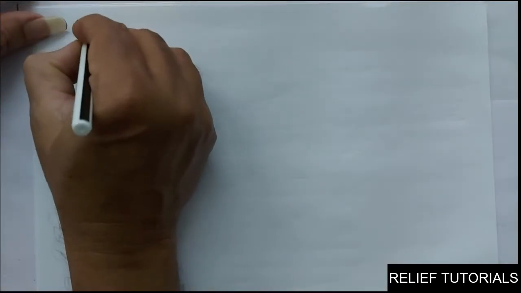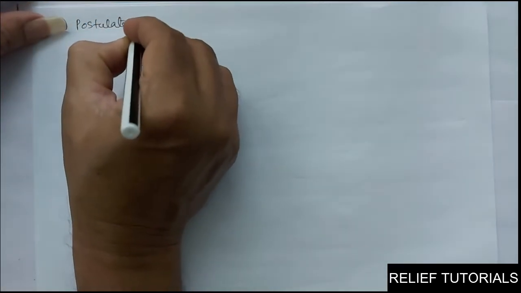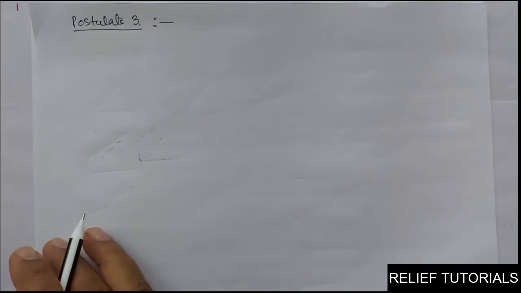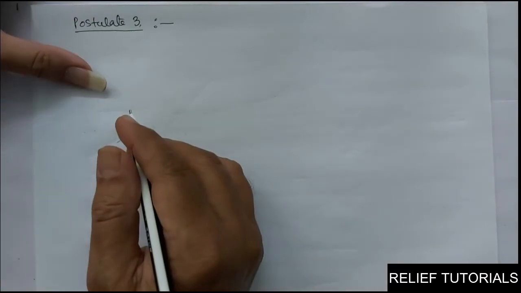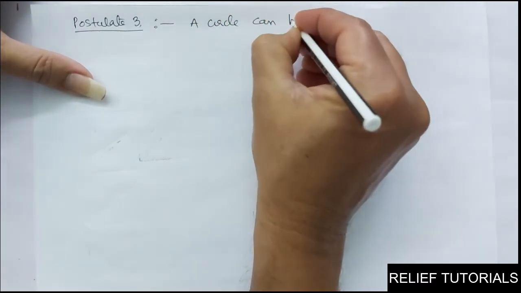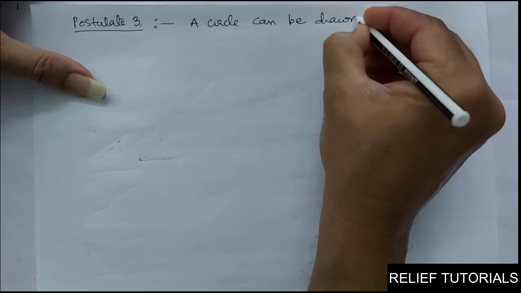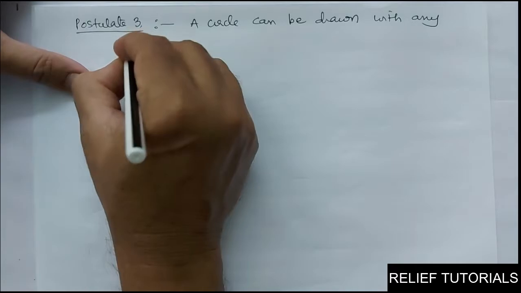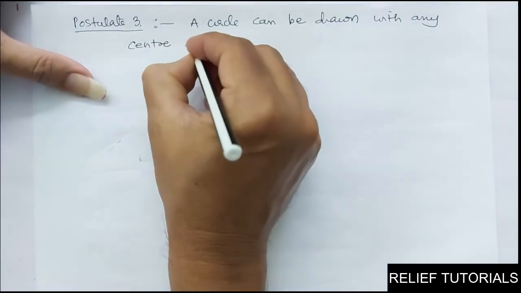Now we have seen postulate 2. Now we will discuss postulate 3. What is postulate 3? See, postulate 3: a circle can be drawn with any center and any radius.